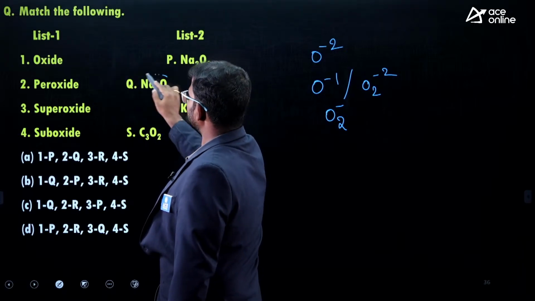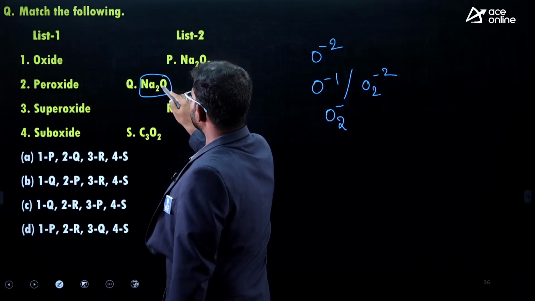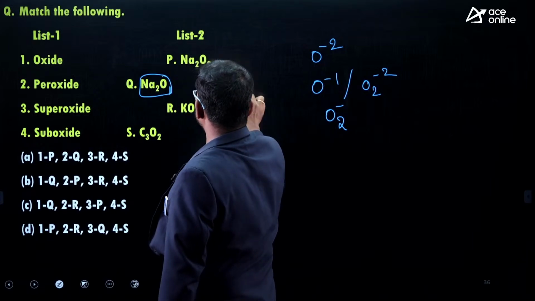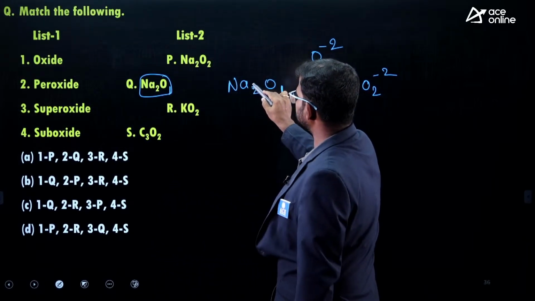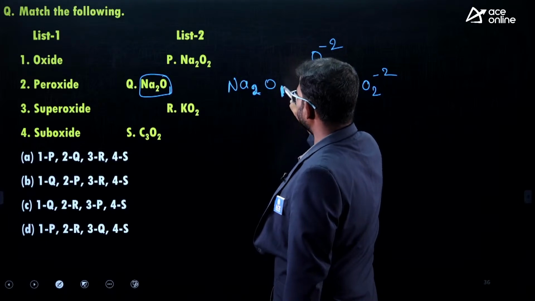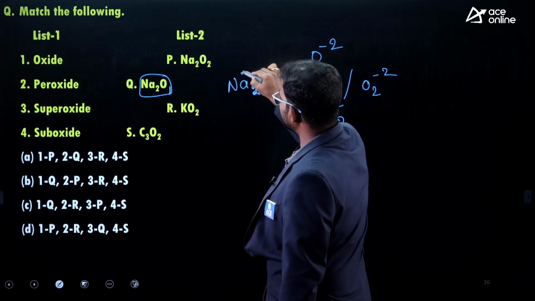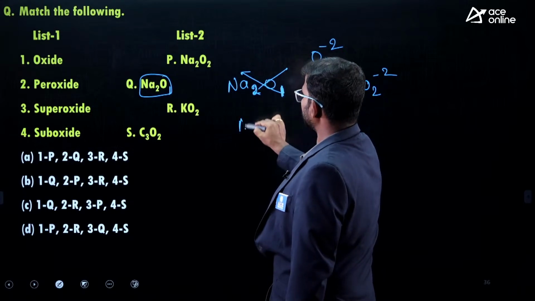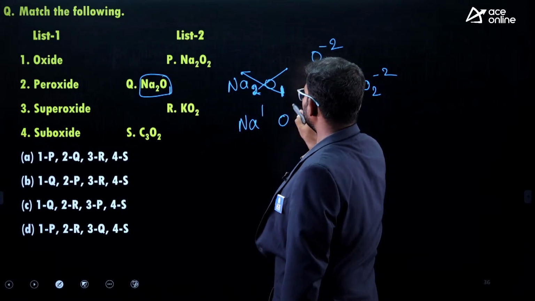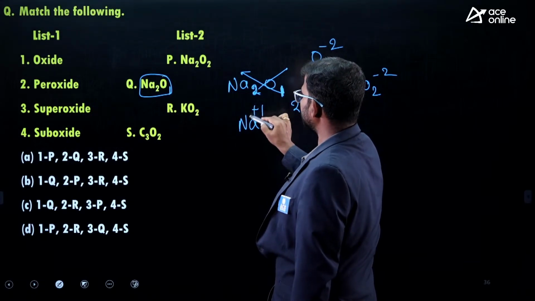Here it is Na2O. Based on the crisscross method, if you consider sodium oxide, the subscript here is 2 and here it is 1. So this one goes here and this one moves here. Finally Na1 and O2. This is the metal, that is why it attains a positive charge.